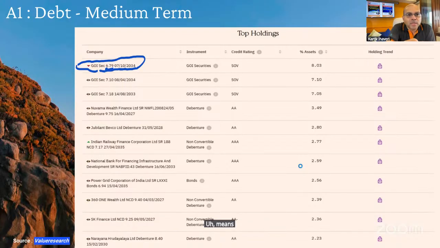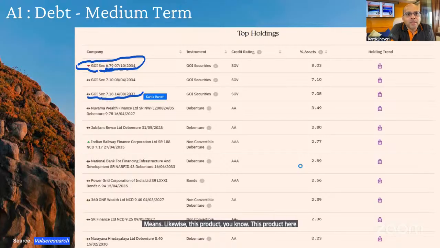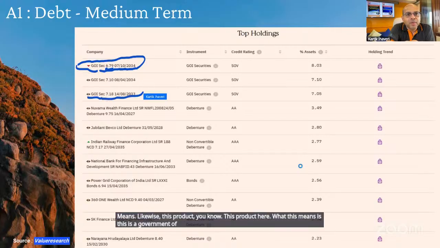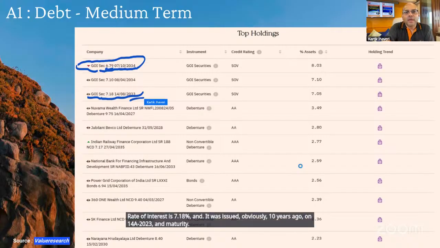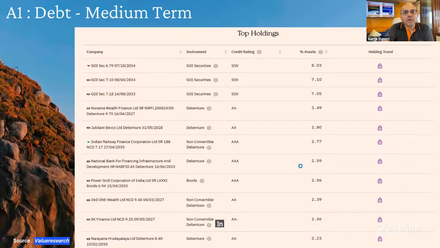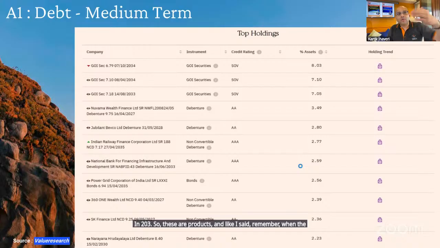Likewise, this product here is a Government of India security. Rate of interest is 7.18%, and it was issued 10 years ago on 14/8/2023, and maturity, as you can see, is in 2033. And like I said, remember, when the interest rates go down, these products jump.